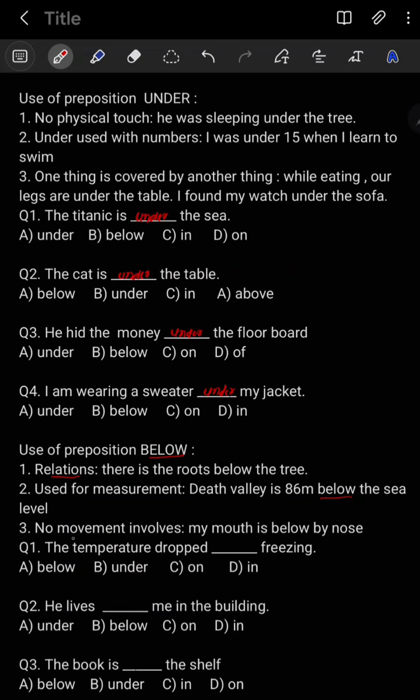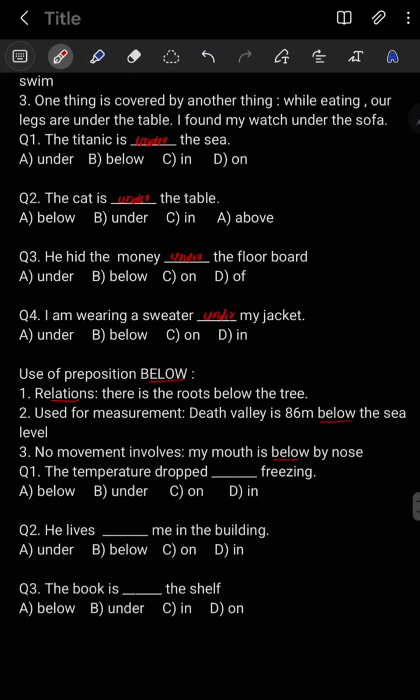Point number 3, no movement involved. In that case also you have to use the preposition below. My mouth is below my nose, so there is no movement. Below, there are some examples to make your concept clear. The temperature dropped below freezing.